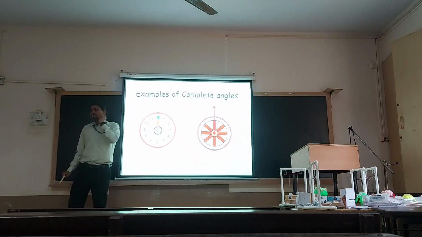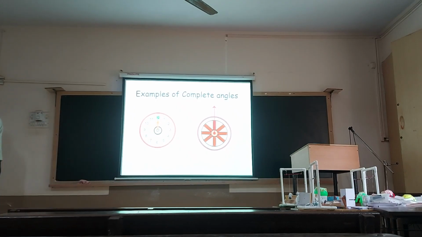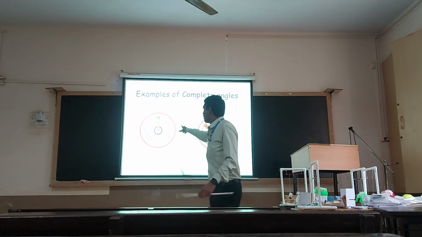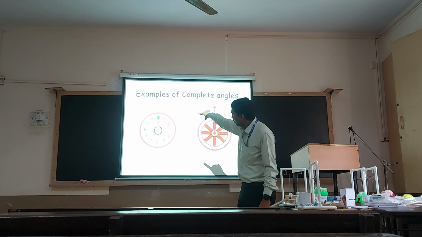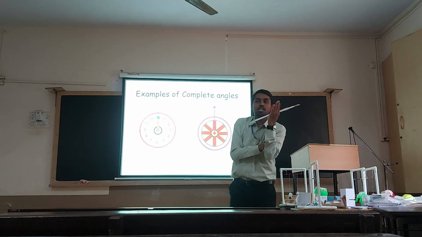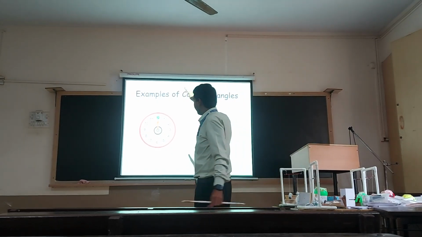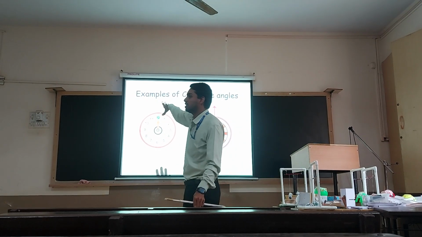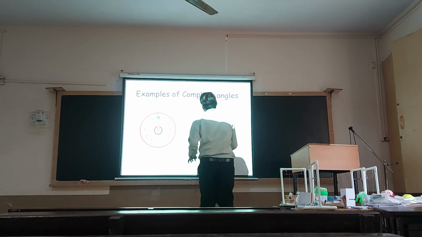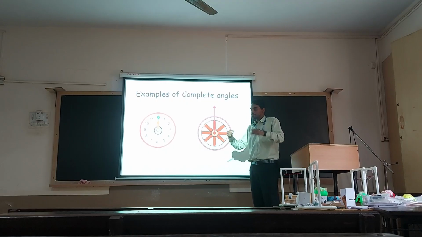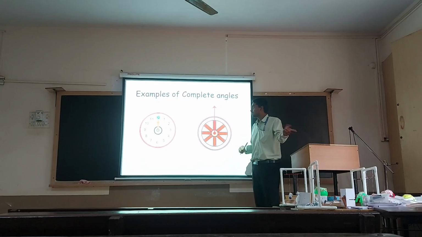As soon as we get to 31st December, what will it be? New Year, right? We will be eagerly waiting for 31st December night 12 o'clock. So that is the complete angle. The minute and hour hands are both overlapping each other, so there is no angle, there is no gap. Both are completing the entire rotation and coming back to their original point, so it is measuring 360 degrees. In the similar fashion, the wheels that we use are constantly revolving around the axis, so they also form 360 degrees, right?